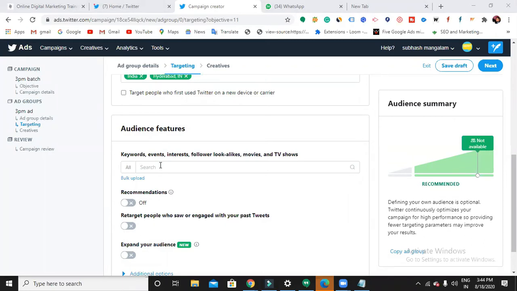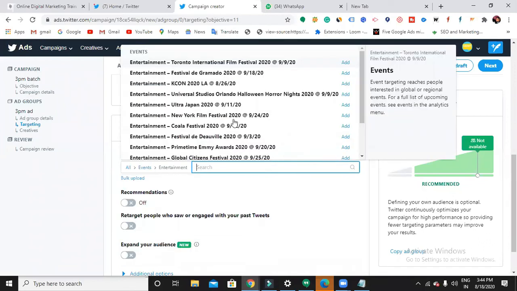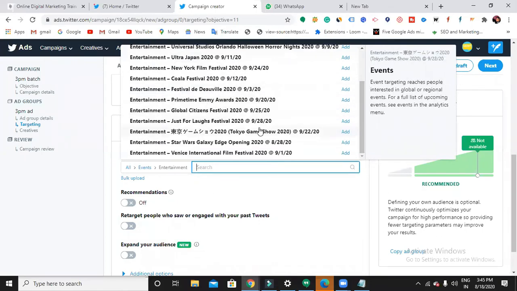So movies and TV shows, you can just go through that. Events, sports, others, trends, Olympics, conferences, holidays, politics. So if you click this entertainment, so many things you'll find. International Film Festival, Comic-Con, Universal Studios, Ultra Japan. Many things are there. So targeting is becoming very, very narrow, right?